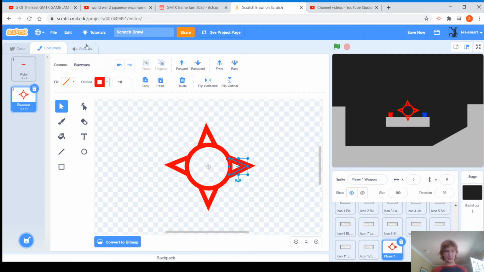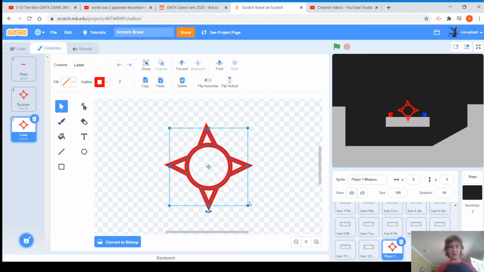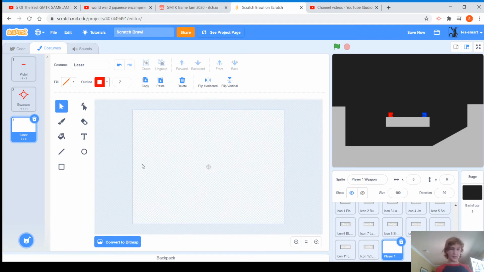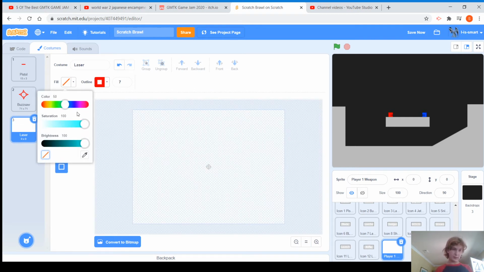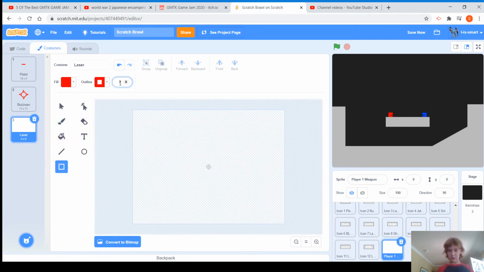I'll have a timestamp for ending this as well. Of course, I'll label them, because this might be pretty boring watching me make the weapons. Okay. Now for the laser spray. Let's see, how much time are we on? Okay, yeah. So after this, I'm just going to finish up all these sprites, then we will be done with this video.